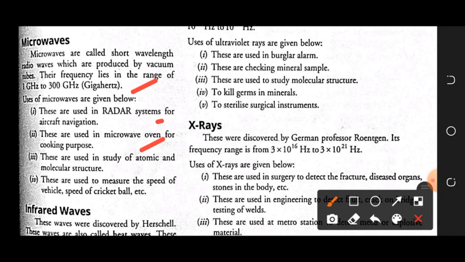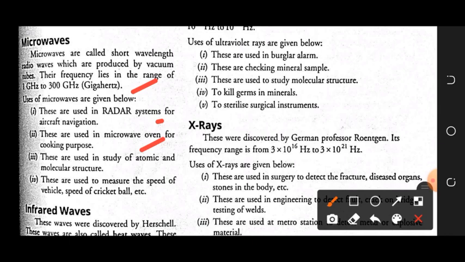Third, these are used in the study of atomic and molecular structure. If the wavelength range for studying atoms or molecules lies in the microwave range, then microwaves are suitable for that study. Fourth, these are used to measure the speed of vehicles, the speed of a cricket ball, etc. Just like in the radar system, where we use microwaves for aircraft navigation, in the same manner we can use microwaves to measure the speed of vehicles or a cricket ball.